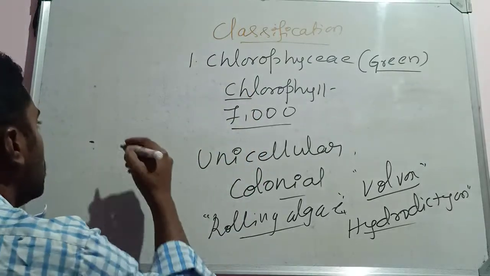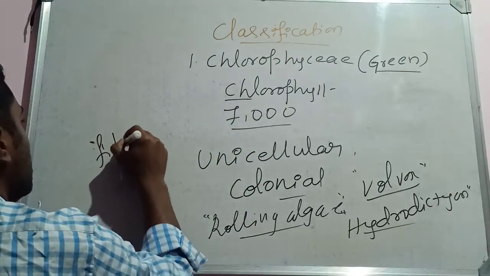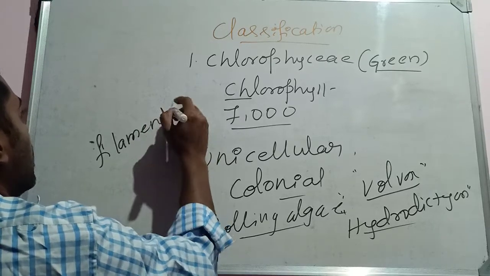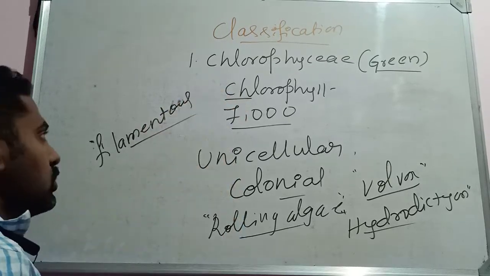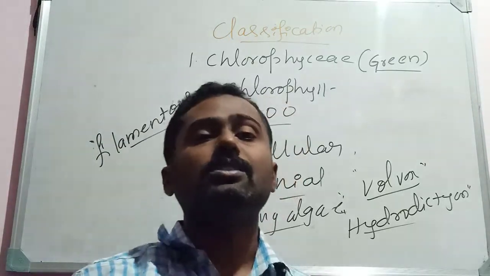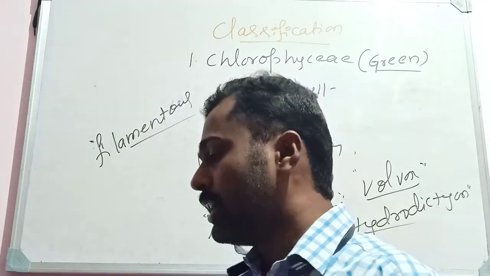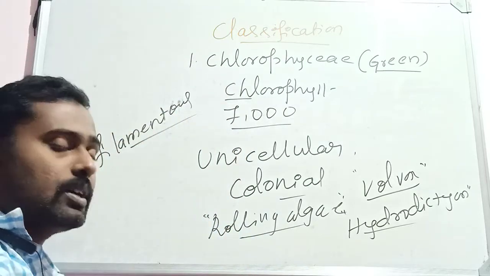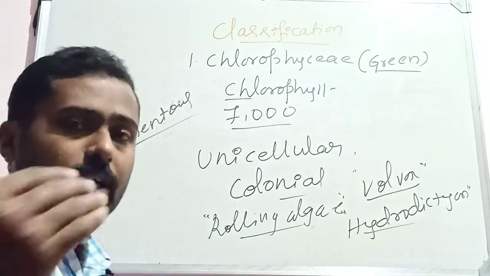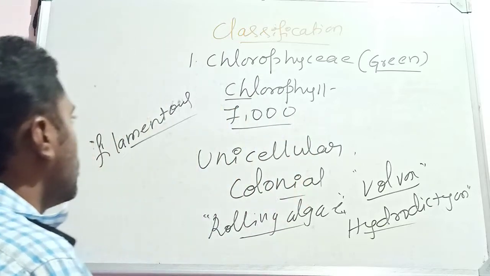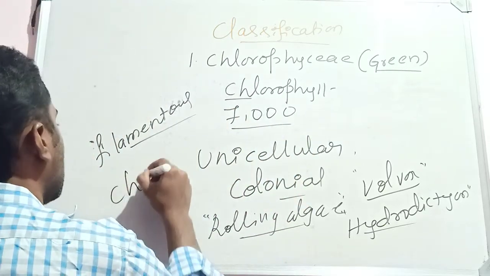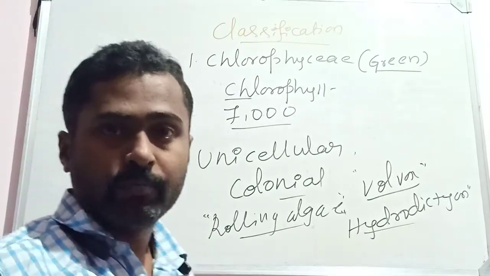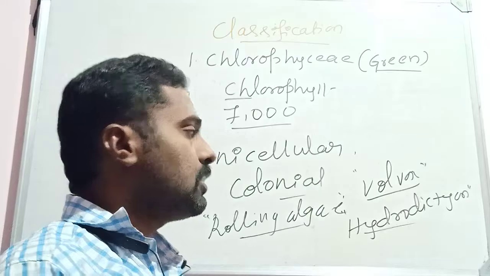Also here the thallus may be filamentous. The filamentous thallus may be branched, or it may be unbranched. You can see both, like Oedogonium, Ulothrix and Spirogyra. All these members are filamentous forms. Somewhat advanced forms can also be seen, an advanced form of green algae called Chara. So this is about the nature of the thallus.